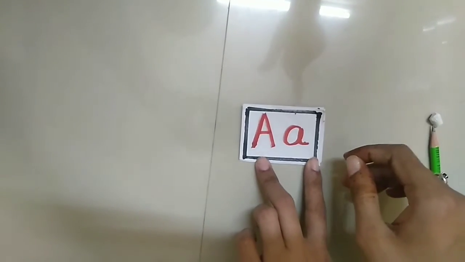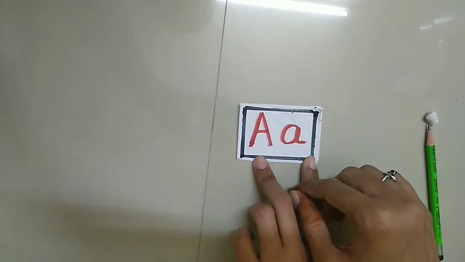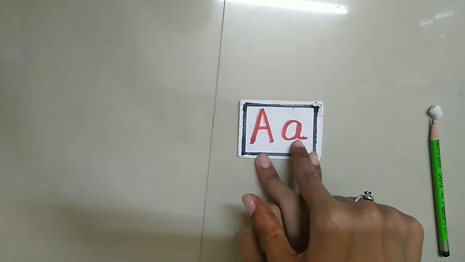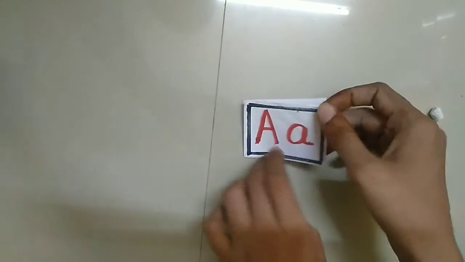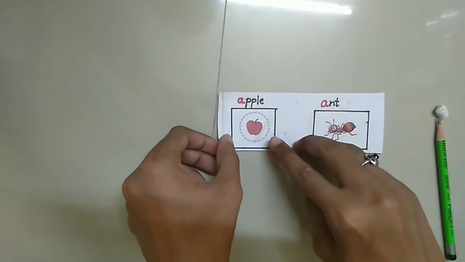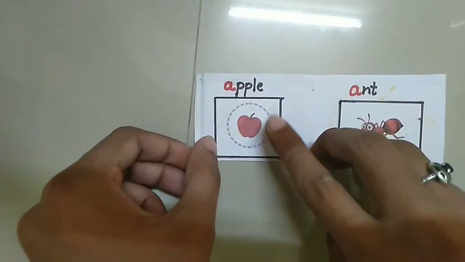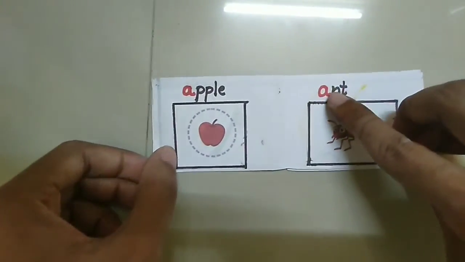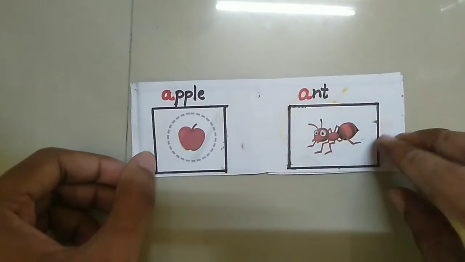Yes children, now I am going to show you something interesting. A. Apple. A. Apple. Ant.